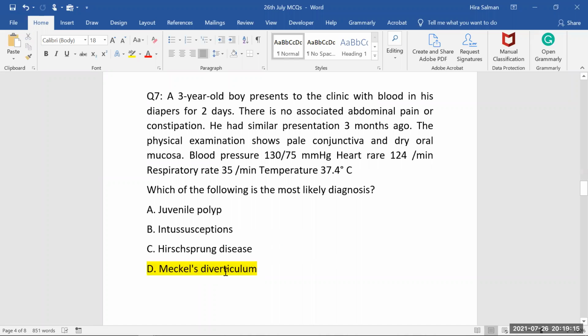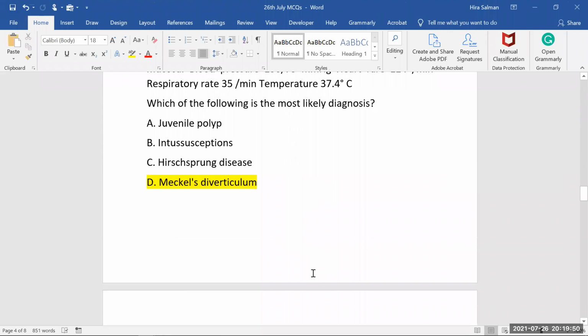And that's great, there should be no bleeding or blood disorder here. For example, it's not mentioned here sickle cell anemia, it's not mentioned iron deficiency anemia, because we cannot comment on any blood disorder without having the CBC reports in our hand. If we don't know the MCV, the hemoglobin, or the platelet count, we can never make the diagnosis of any kind of blood disorder. So that's a great thing. We don't have any option like that. Otherwise, it would be difficult for us. Among these choices, of course, based on the presentation, it's a clear case of Meckel's diverticulum.